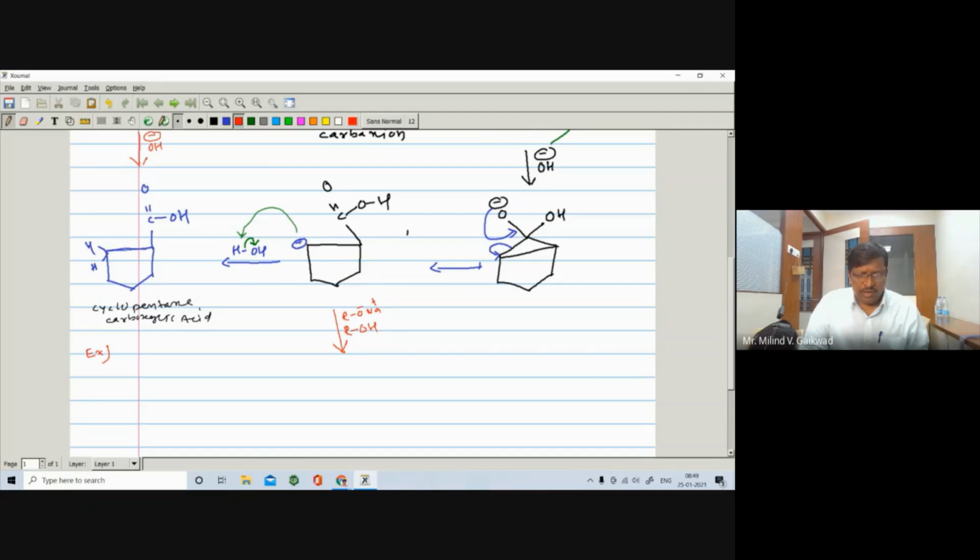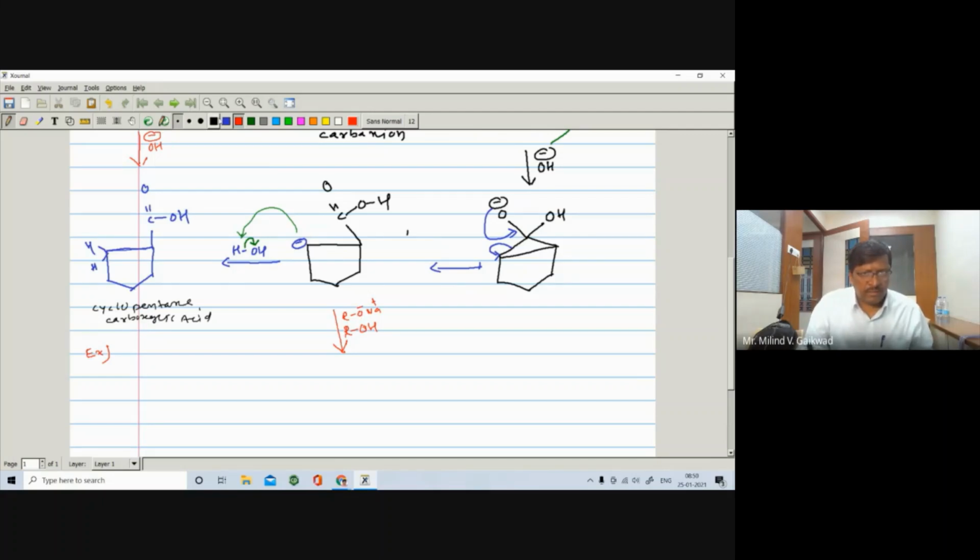In the previous case, we had to take alkali, NaOH or KOH and water. But here, what we have done, we have taken sodium alkoxide and alcohol. So here only there is a change. Here is a negative. This negative will attack on this O, there is a positive, and you can get the corresponding ester.